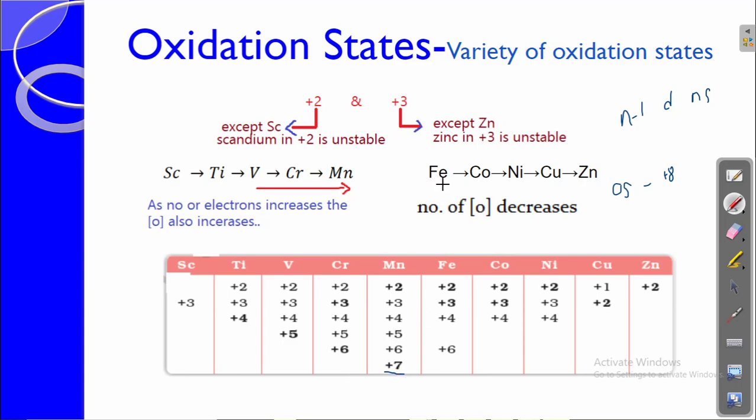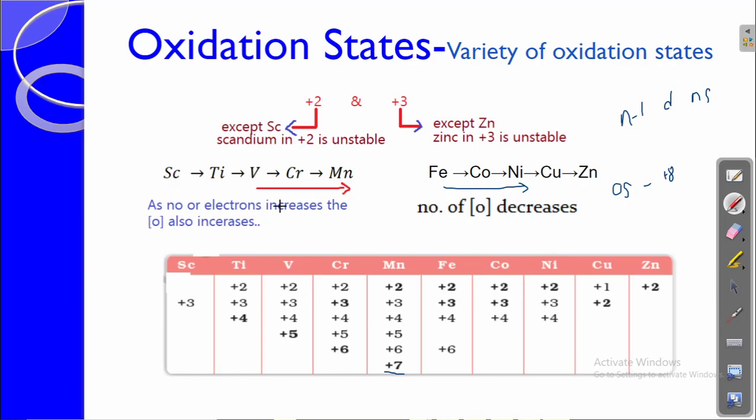But when we go from iron to zinc, the number of oxidation states abruptly decreases. Why does it first increase and then decrease? We all know the answer. This is because of the increase in the number of unpaired electrons, and then the unpaired electron number decreases because of the pairing effect. From iron to zinc the electrons get paired up, so the involvement of electrons in bonding decreases, and therefore the number of oxidation states also decreases.